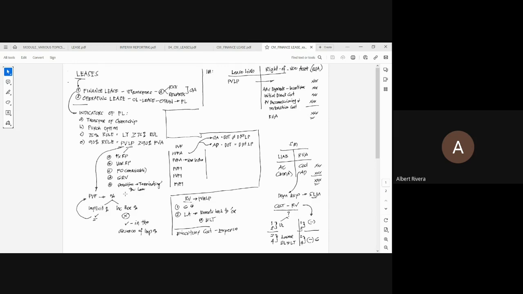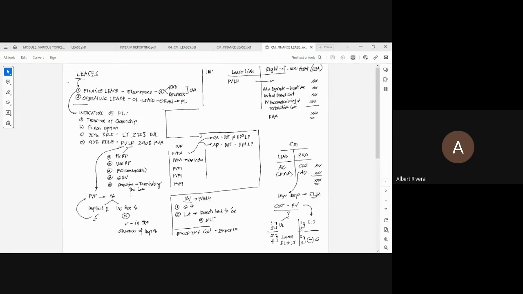And what is a termination penalty? Because there are some contracts with a provision that either the lessee or the lessor can pre-terminate the lease prior to the agreed lease term.